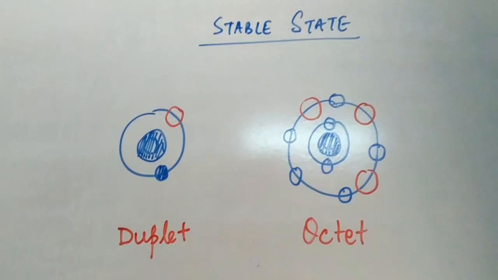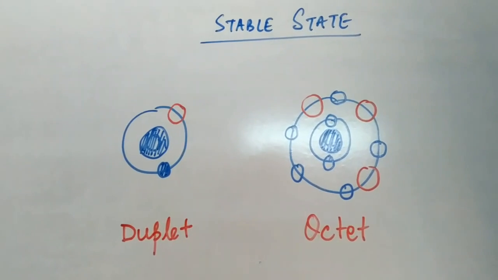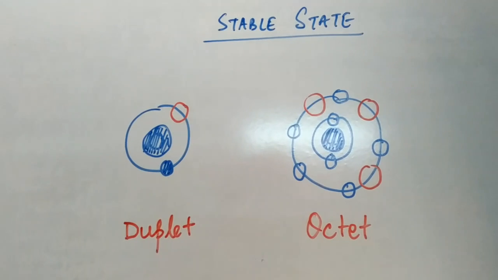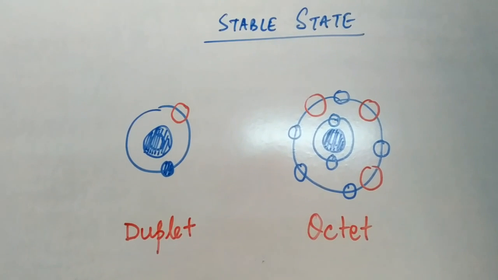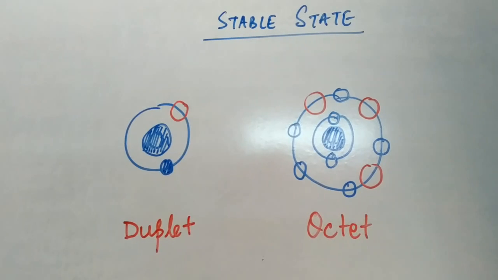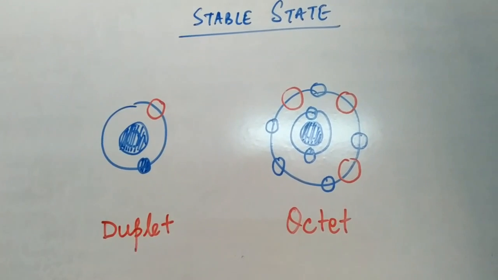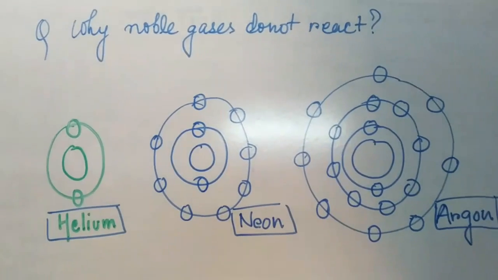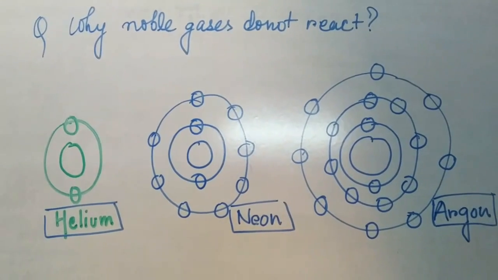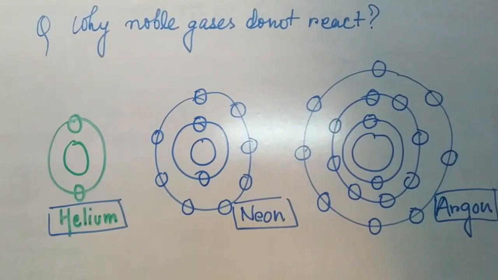Now in the case of a few elements like helium, neon, argon, they do not react. Let us see why they don't react. Next is, students, why noble gases do not react with each other.